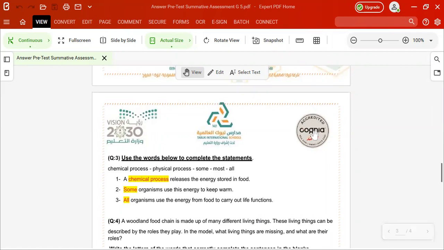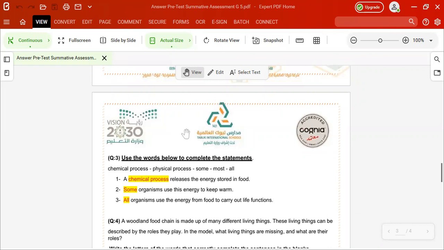Let's start with another question, talking about the chemical process. This question tells us to use the words below to complete the statement. Here we have some words: chemical process, physical process, some, most, all. I will fill the gaps after choosing the correct word. Let's start with the first one. Why do we choose the chemical process here?